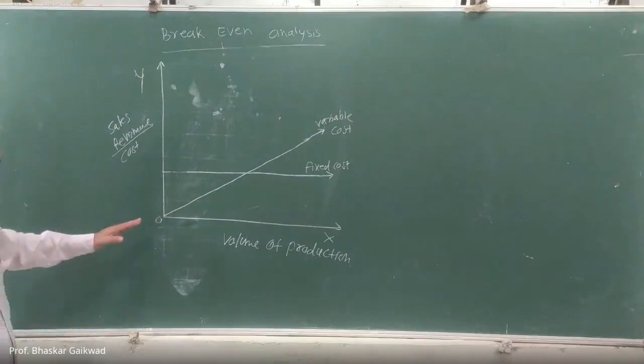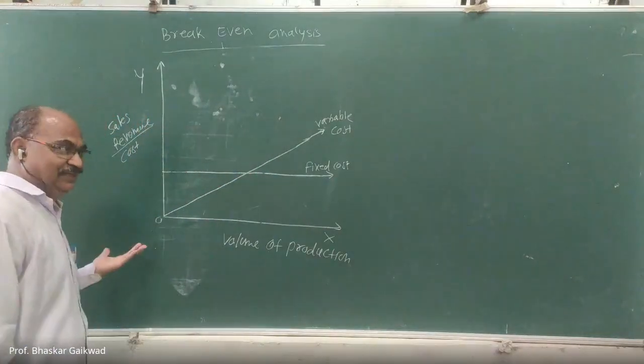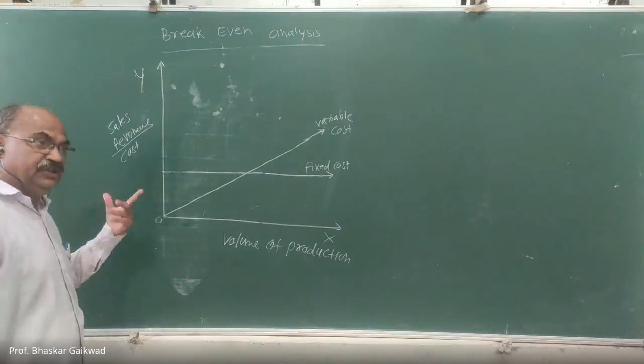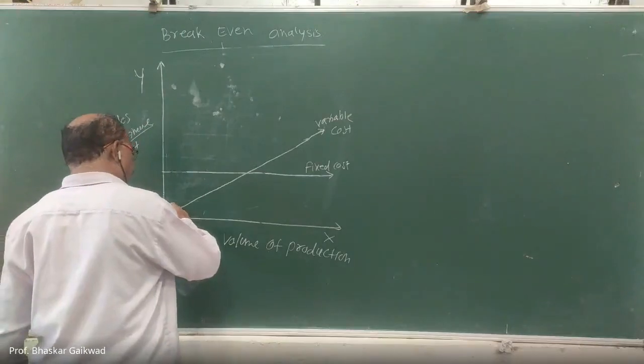Okay. Now fixed cost is over, variable cost is done. What about the sales? Once we start the production, sales are also expected to start. So the sales line will be here.